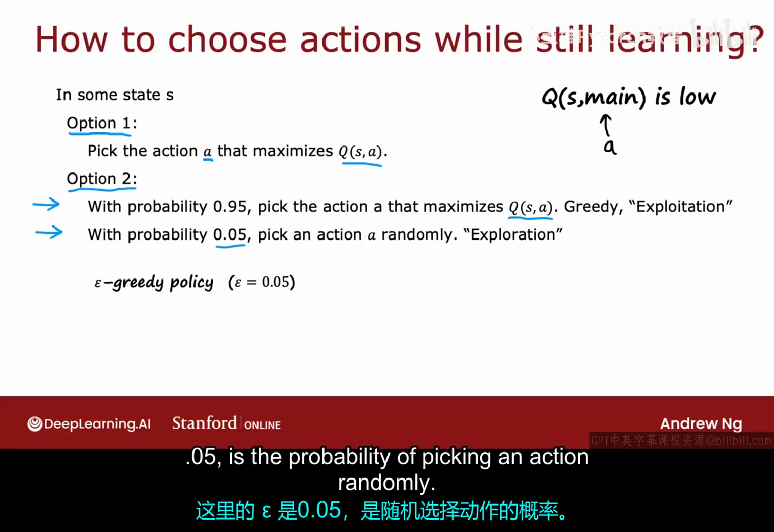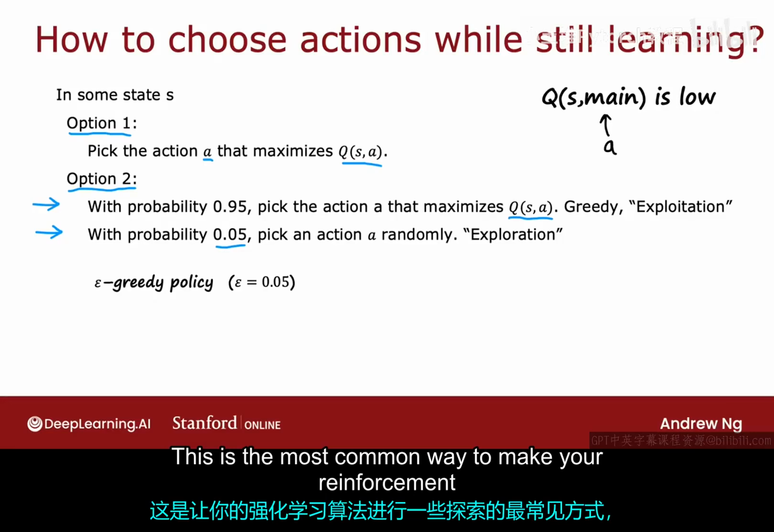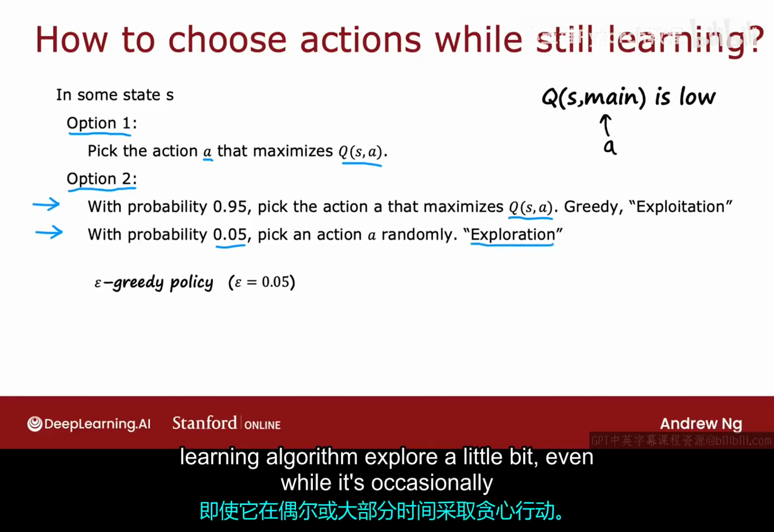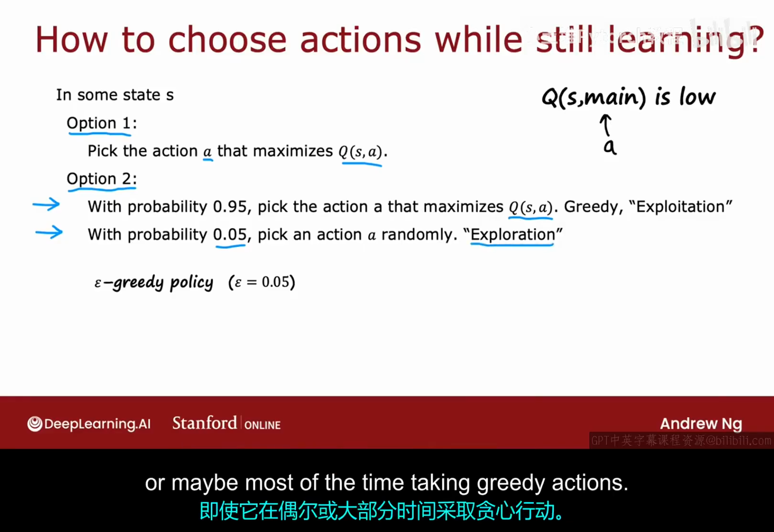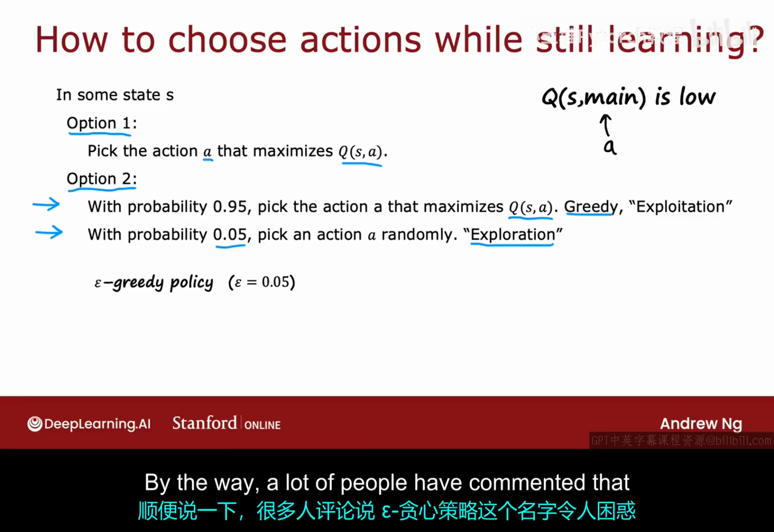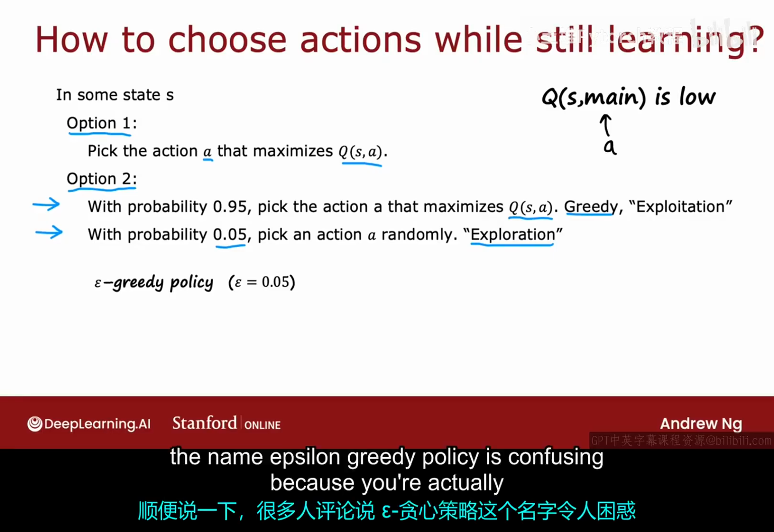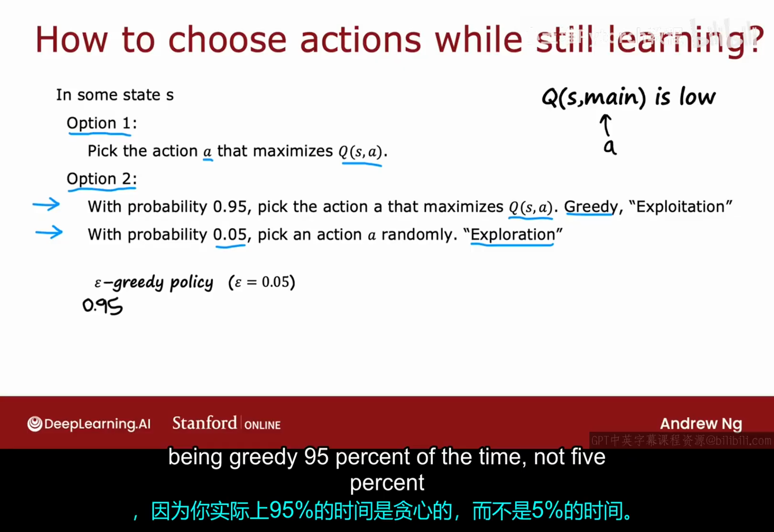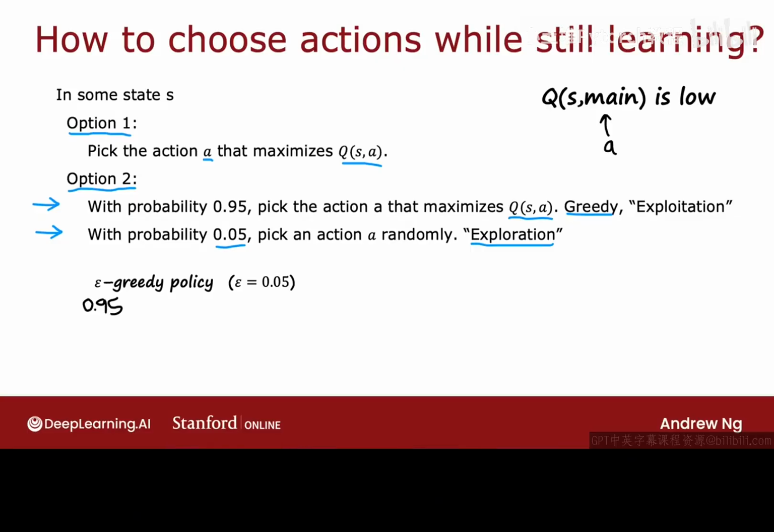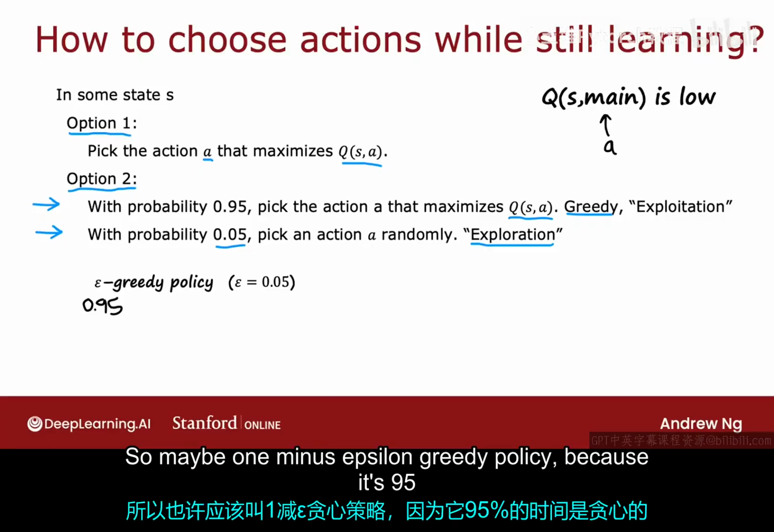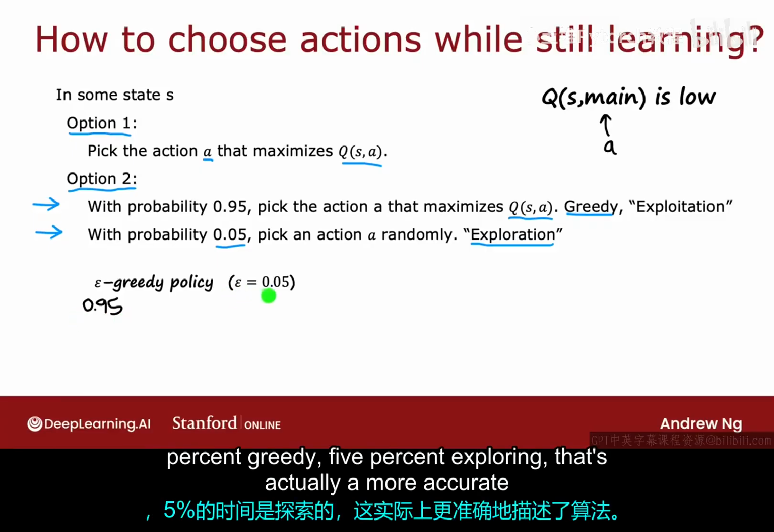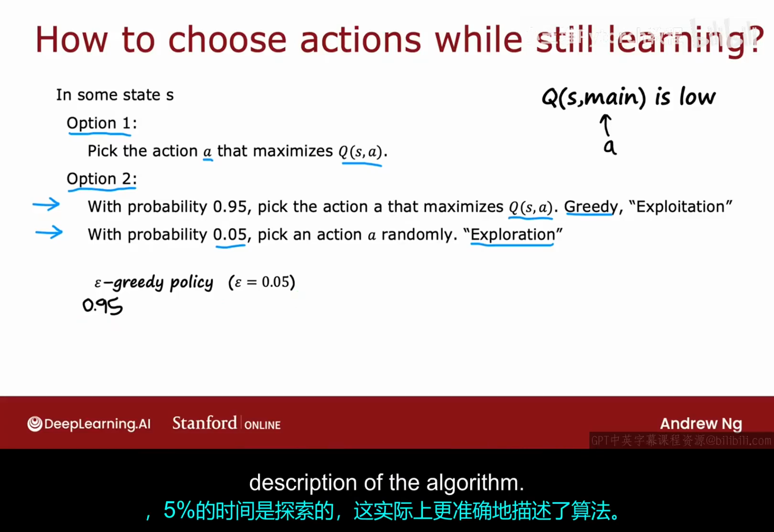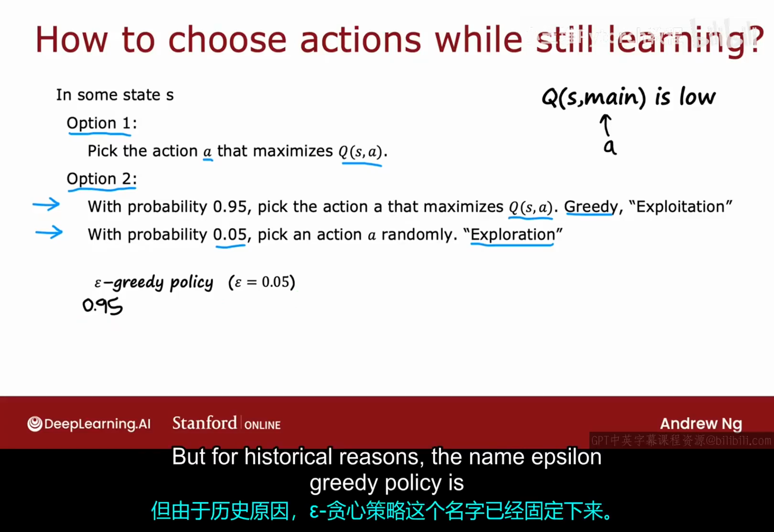picking an action randomly. And this is the most common way to make your reinforcement learning algorithm explore a little bit, even whilst occasionally or maybe most of the time taking greedy actions. Oh, and by the way, a lot of people have commented that the name epsilon greedy policy is confusing because you're actually being greedy 95% of the time, not 5% of the time. So maybe 1 minus epsilon greedy policy, because it's 95% greedy, 5% exploring. That's actually a more accurate description of the algorithm. But for historical reasons, the name epsilon greedy policy is what has stuck.